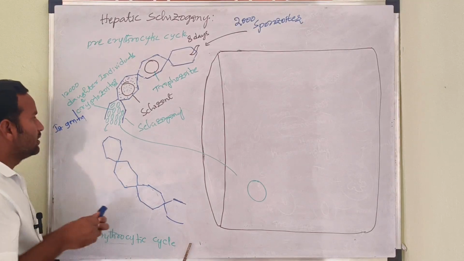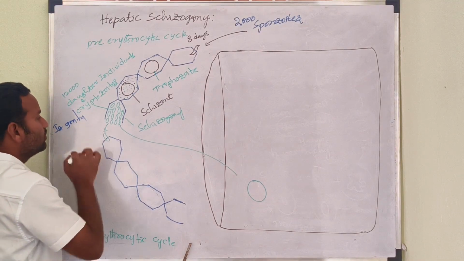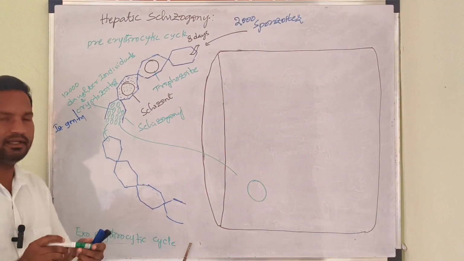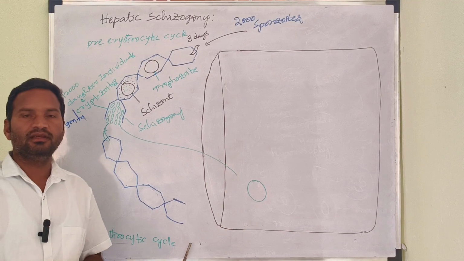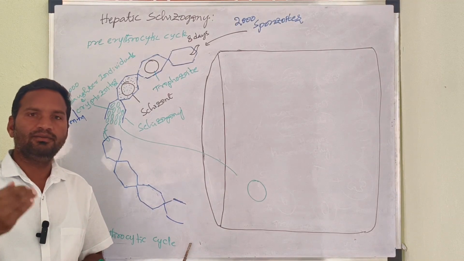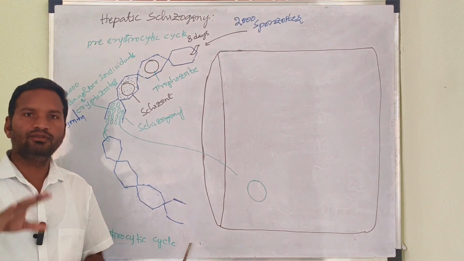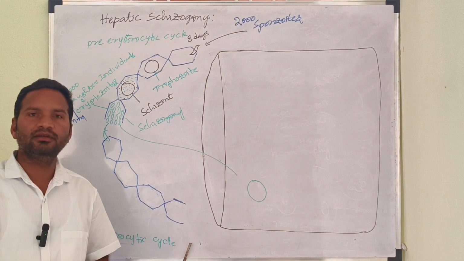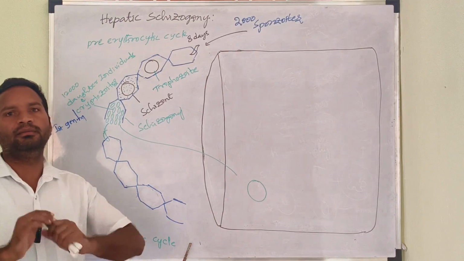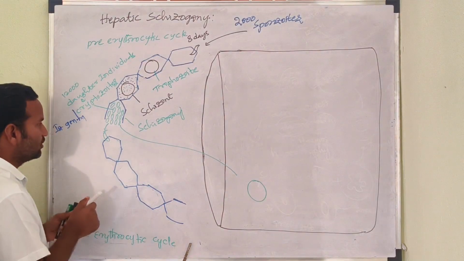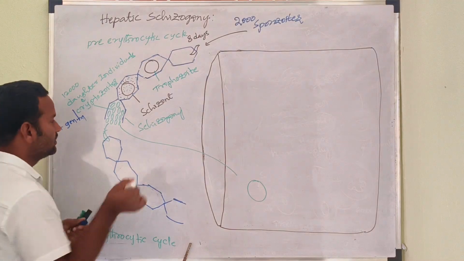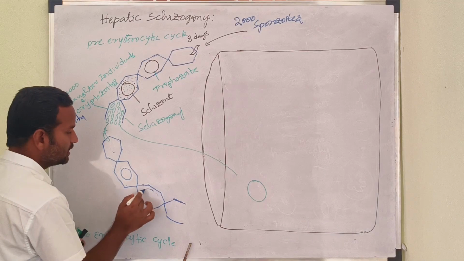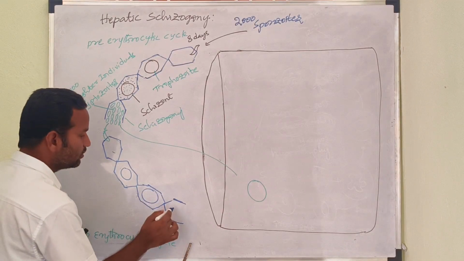Now, if the cryptozoites enter fresh liver cells, it continues the exoerythrocytic cycle, as I already told. In the fresh liver cells they undergo a few changes: the cryptozoite transforms into a trophozoite, becomes a schizont and undergoes schizogony.